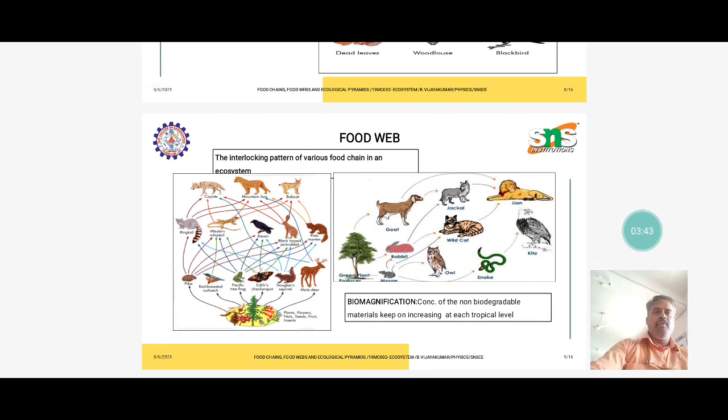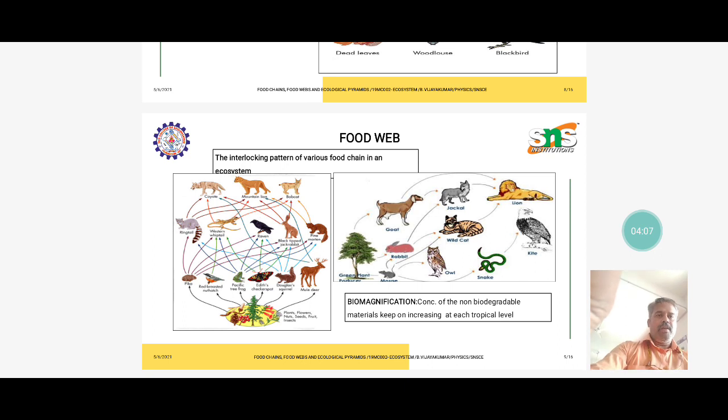The next one is the food web. The food web is an interlocking system or pattern formed by various food chains in an ecosystem. The different categories of producer, consumer and decomposer form an interrelationship in the food web.